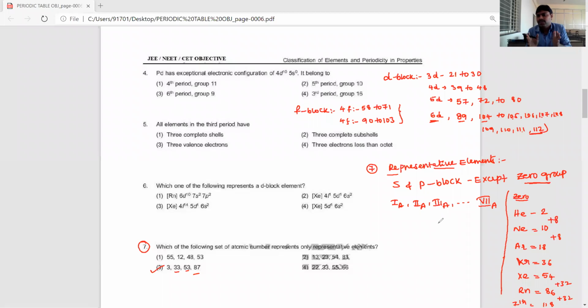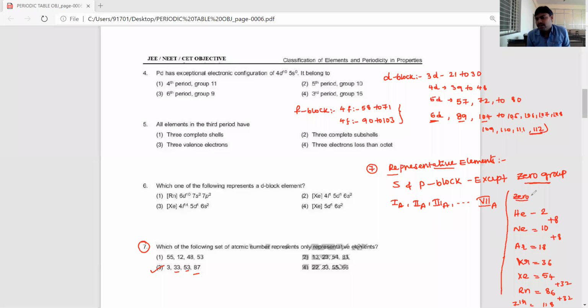What are the atomic numbers belonging to D block elements, F block elements, representative elements, and zero group elements? Then we'll get an idea. It's a little difficult question, but it is easy. Just one common idea is important.